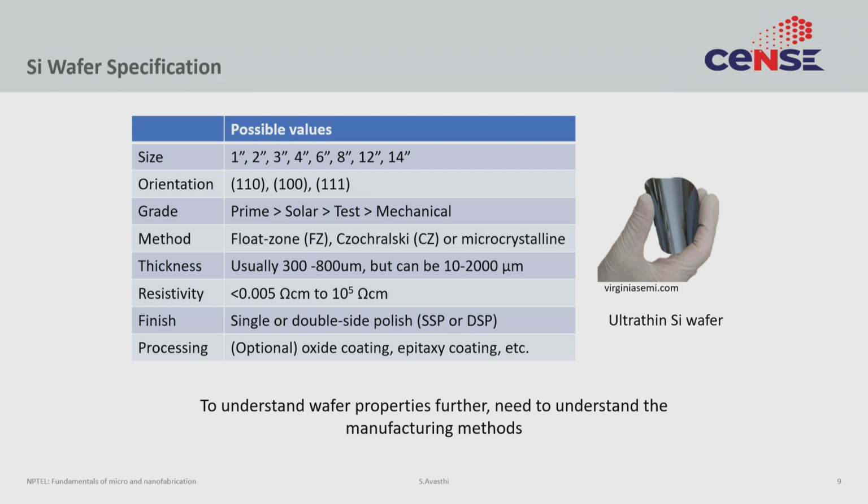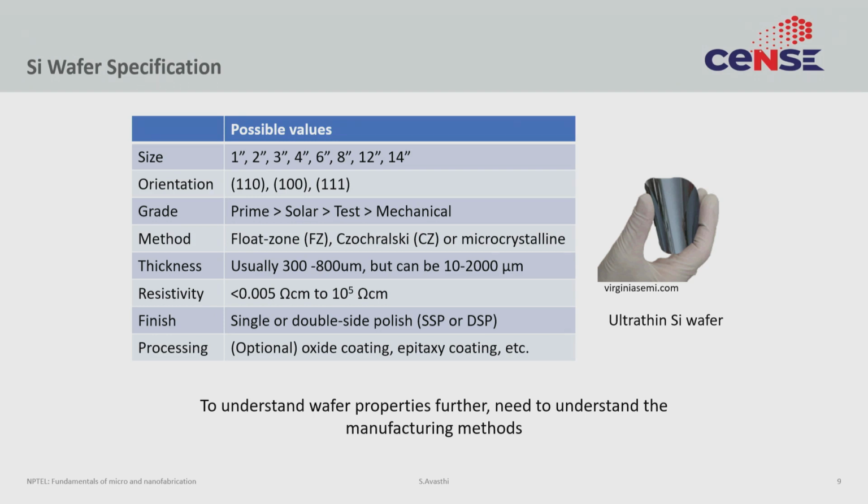So, first you have to specify the size of the wafer. This is the diameter. So, you can buy substrates that are 1 inch, 2 inch. Back in the day in the 1960s, 1 to 2 inch wafers were the state of the art because it was harder to make larger area wafers. Since then, as technology evolved, we were able to make larger and larger areas. These days, this industry is standard at 300 mm, which is 12 inches, or 450 mm, which is 14 inches. Oh, sorry, 400 mm, which is 14 inches. By and large, for most research applications, 4 inches is a good place to start.